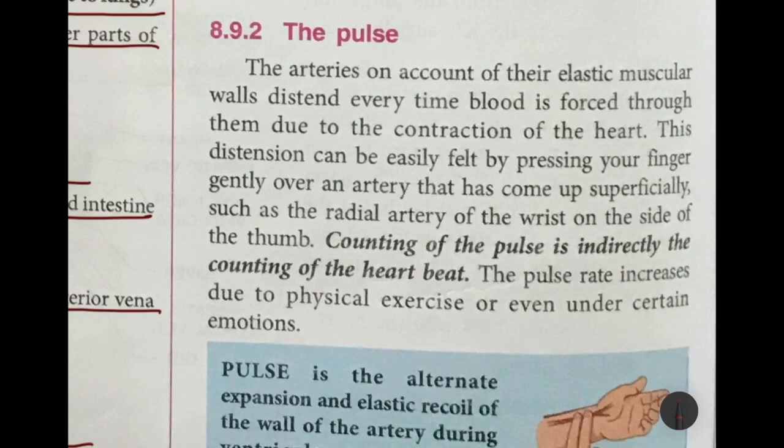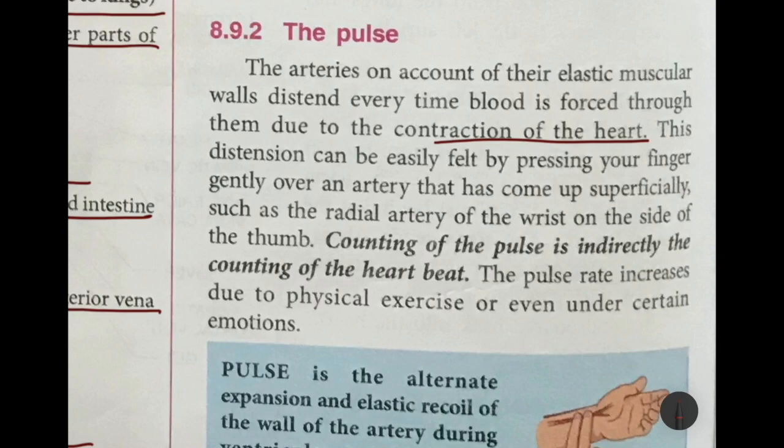Next, moving on to the pulse. Now the arteries have elastic muscular walls. If you remember, we had already discussed that. So it distends, meaning it becomes slightly bigger. It relaxes whenever blood is forced through them due to the contraction of the heart. So this can easily be felt as a pulse.